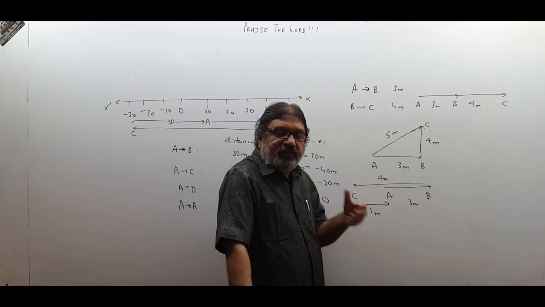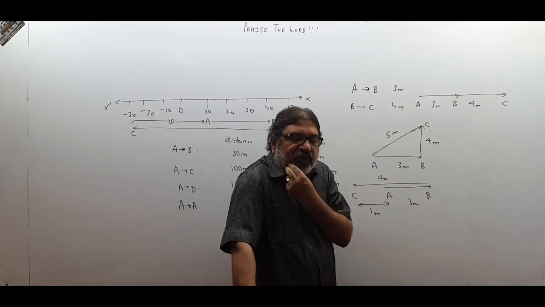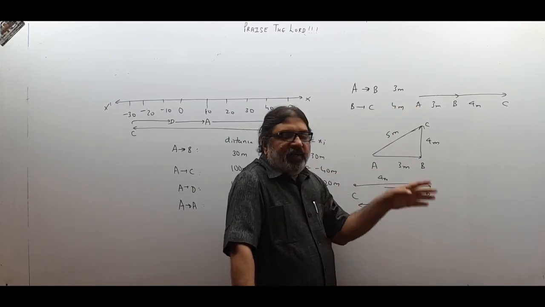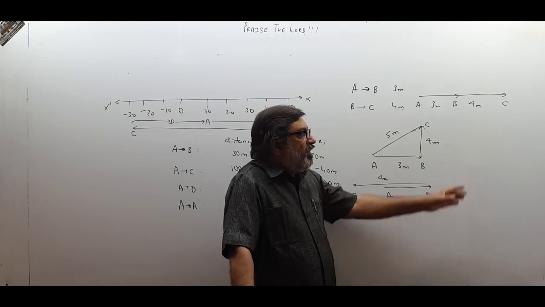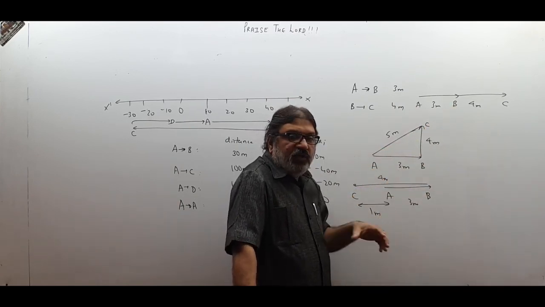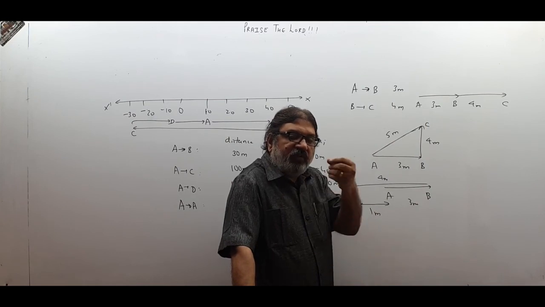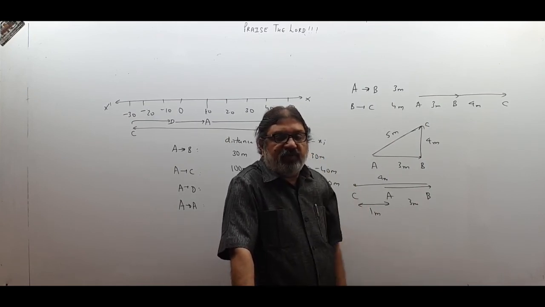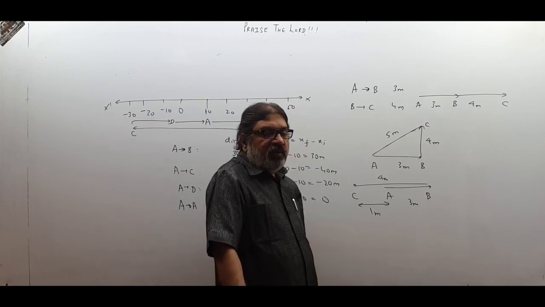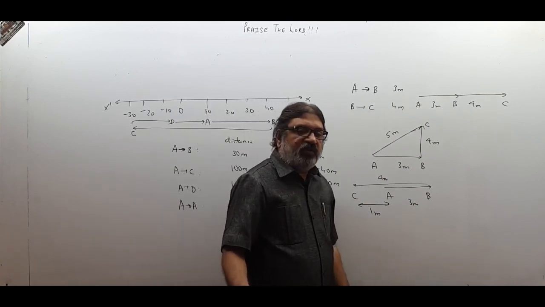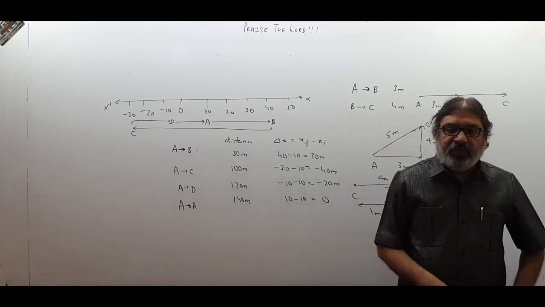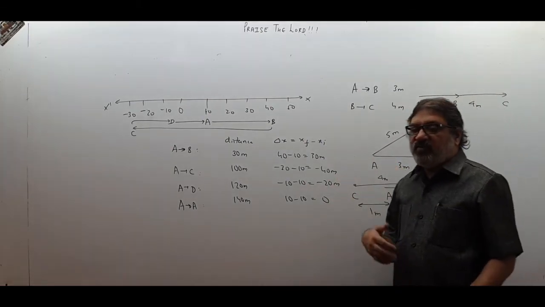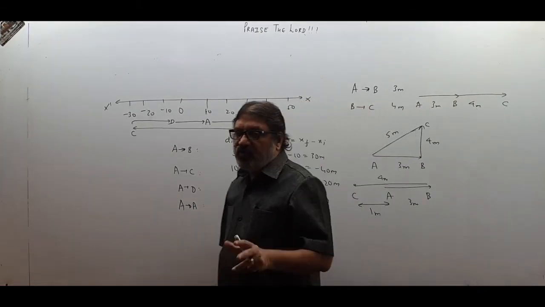Distance is always 7. So to find out distance, you need not ask what the movement direction was from A to B or B to C. Whether it was straight or perpendicular or reverse, you need not ask the direction, because the answer is always the same for distance. It is always 7 meter because the actual path length is always 7 meter. Therefore, when I am asking you distance, you are not concerned about the direction, because in all 3 cases distance is 7 meter. So direction is not at all important.